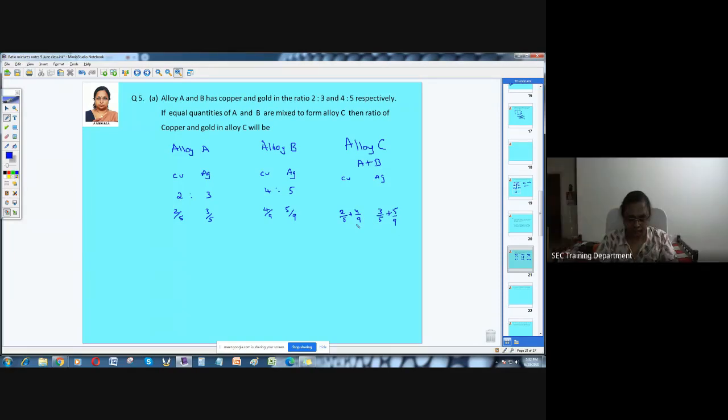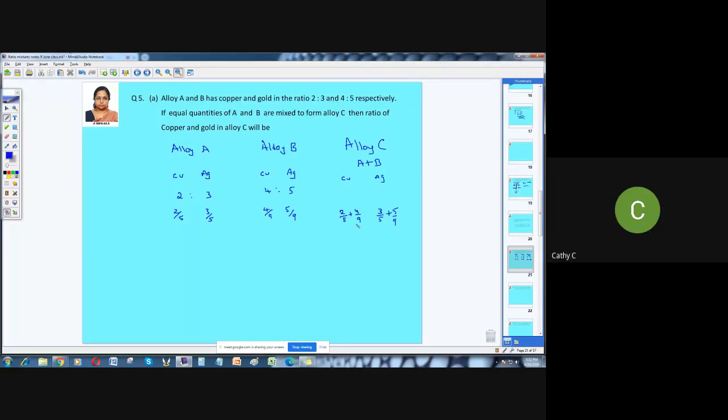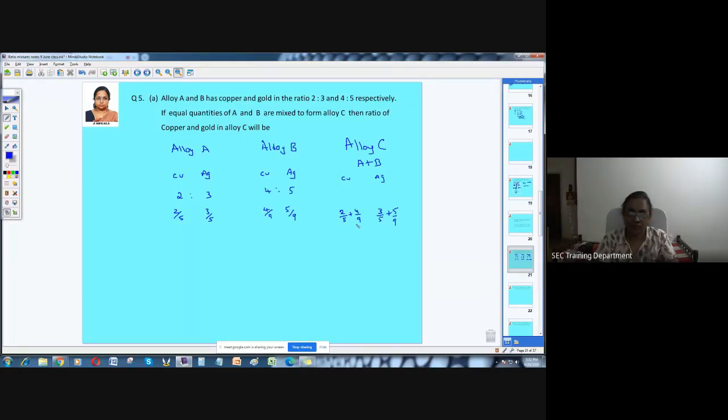Is this correct? Whatever you've done is good, a very good try, but there is one small correction. What is the correction to be done in this? There is one small point in the problem that you're missing. What did you miss?